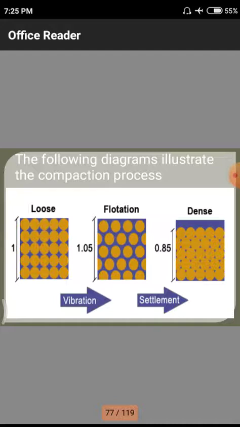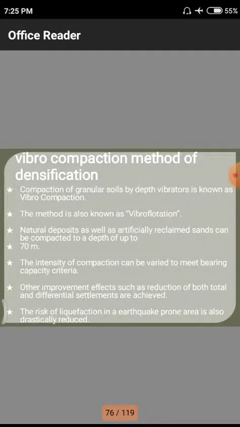This is the pictorial representation of the soil before and after vibration and settlement. At the time of vibration, the particles move in different directions. Due to that, the particles have flotation capacity. After the diagram, we need to study these points, because first of all we have to form a particular picture in our mind. After that picture is in our mind, we need some extra points added to our knowledge.